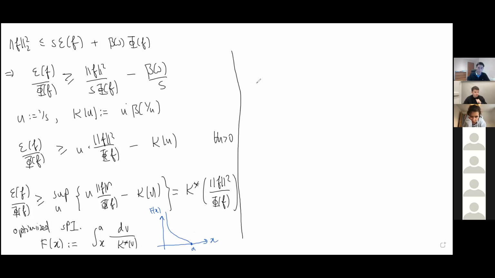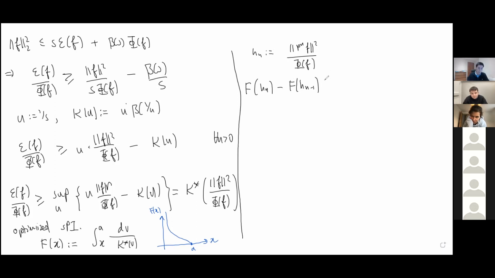So why is this useful? Because F is going to be crucial to defining our subgeometric convergence rates. To derive that, I'm just going to write h_n for the norm of P_n f squared divided by phi of f. Essentially what we want to know is how fast these h_n's converge down to 0, because remember, we want convergence of these P_n f's to 0. So for starters, we can consider F of h_n minus F of h_{n-1}. It'll become apparent very soon why on earth we would consider this.